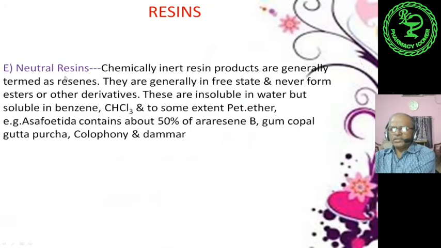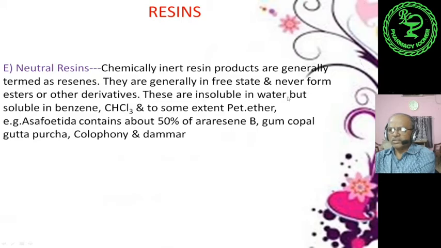Then the fifth one is neutral resins. Chemically they are inert in nature, that is why these inert resin products are generally termed as resenes. This is the definite spelling. They are generally in free state and never form esters or other derivatives because they are inert in nature, and that is why they are called neutral.